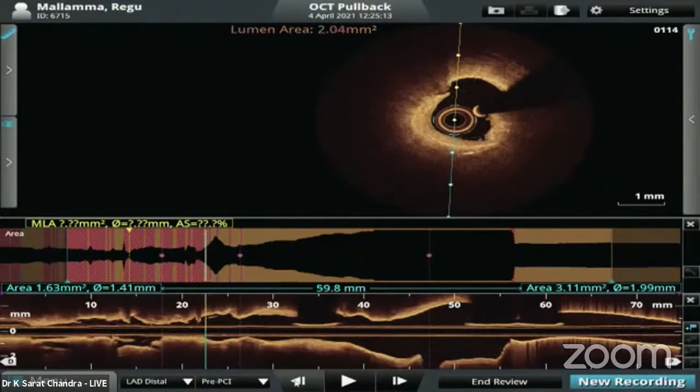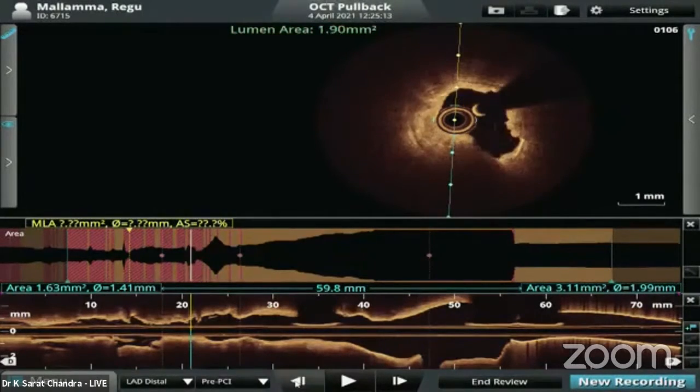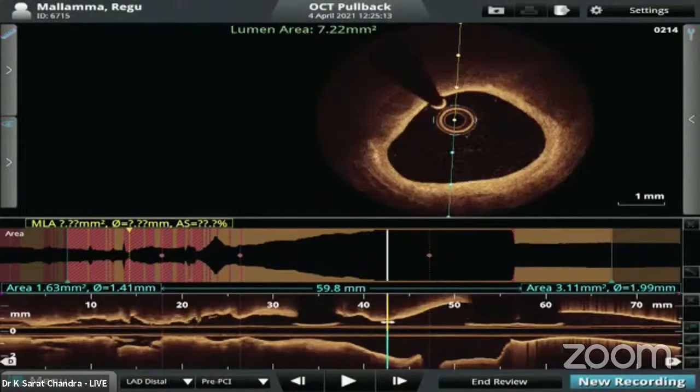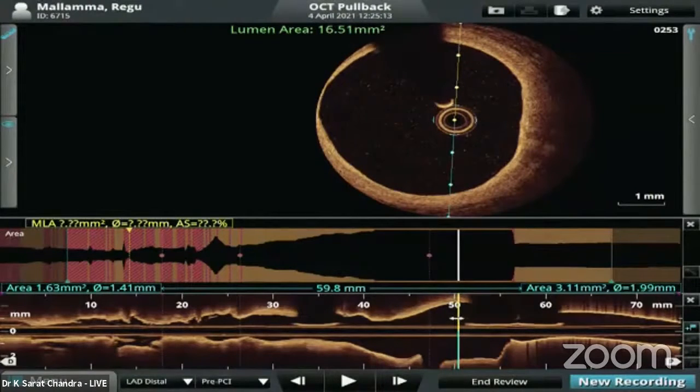Dr. Sridhar Kasturi, meanwhile, you can explain to the audience, is it a calcific nodule? This is the tightest portion. Where is the ostium diagonal? Let us see the entire lesion. Yes, we will show you the entire thing. Go back from the beginning. Go to distal. Go to zero. Go to the LM. There you go. LM is absolutely fine.